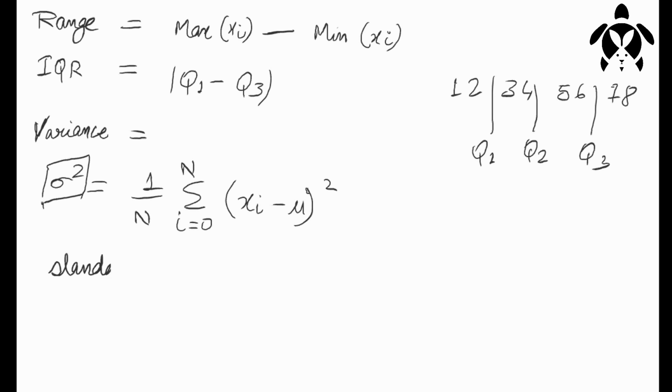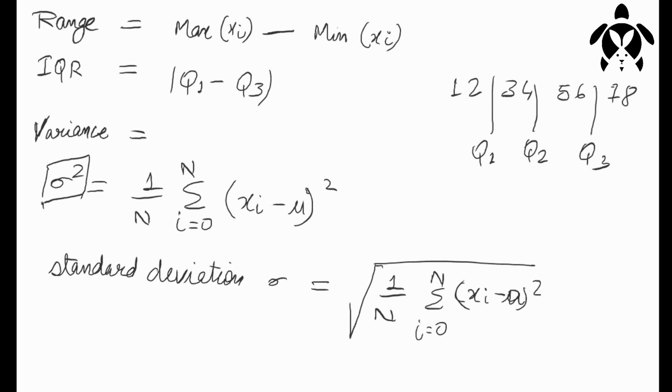And standard deviation is represented using sigma. So this is the same formula here. Variance is represented as sigma square. Here it is represented as sigma. So if you move this square to the other side, it will become a square root, right? So it will become the square root of this formula. So this is the formula for standard deviation.